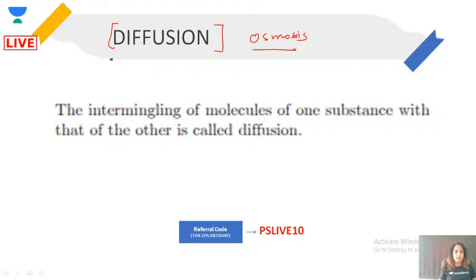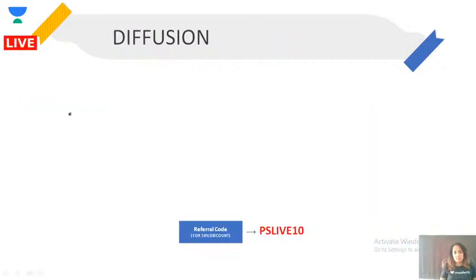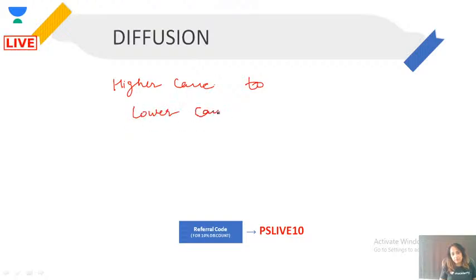So yes, we have today's lecture about important concepts from chemistry. And first of all, we'll discuss what is diffusion. If you go by the definition, it states intermixing or intermingling of molecules of one substance with that of another. So this is what we call diffusion. If we go into the details, when a substance goes from its higher concentration to lower concentration, that is what we call diffusion.